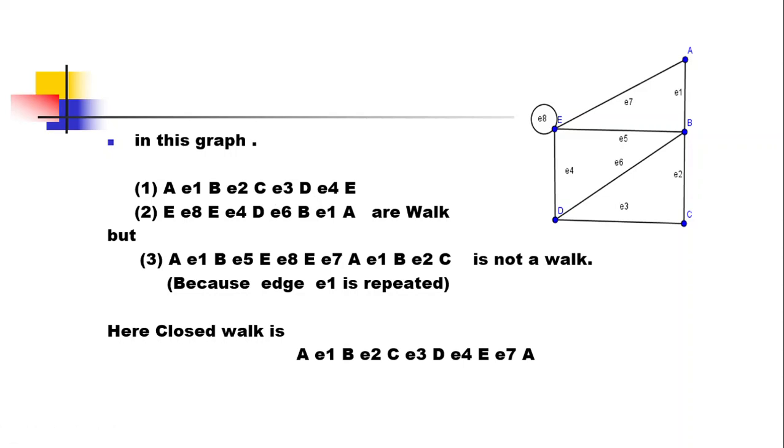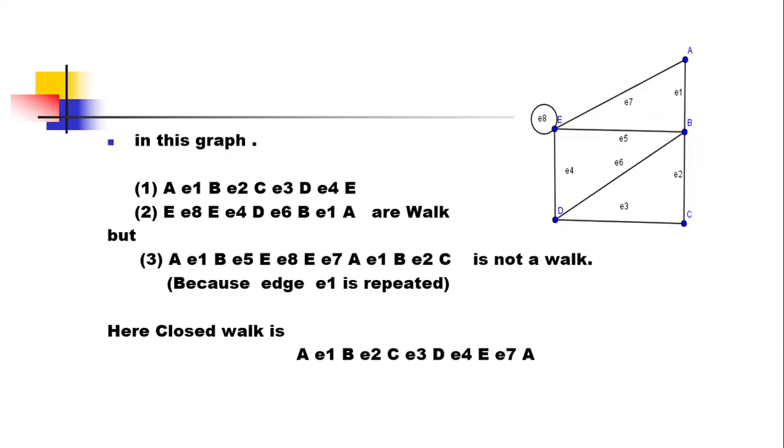Now the second example, A E8 E, that is one loop here at the vertex E. So E E8 E, then E4 D, then E6 B, and then E1 A. So it is one walk here where you can check that a vertex appears more than once. So it is possible in a walk.